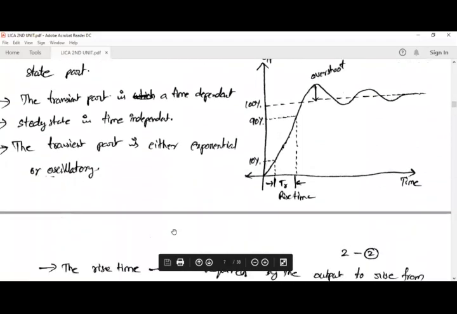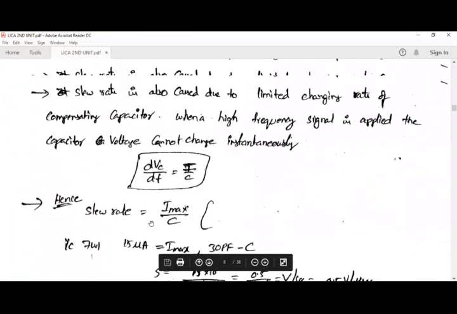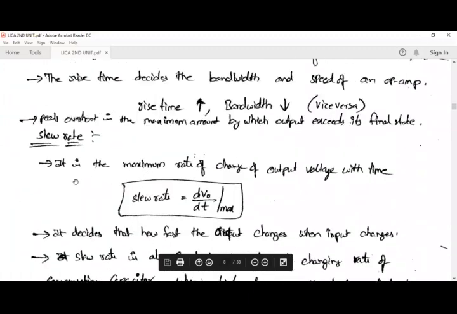Next, coming to the last parameter, this one is slew rate. Slew rate is the maximum rate of change of output voltage with time. So it is the rate of change of output voltage with respect to time, the maximum rate of change of output voltage with respect to time. This slew rate decides how fast the output changes when input changes.